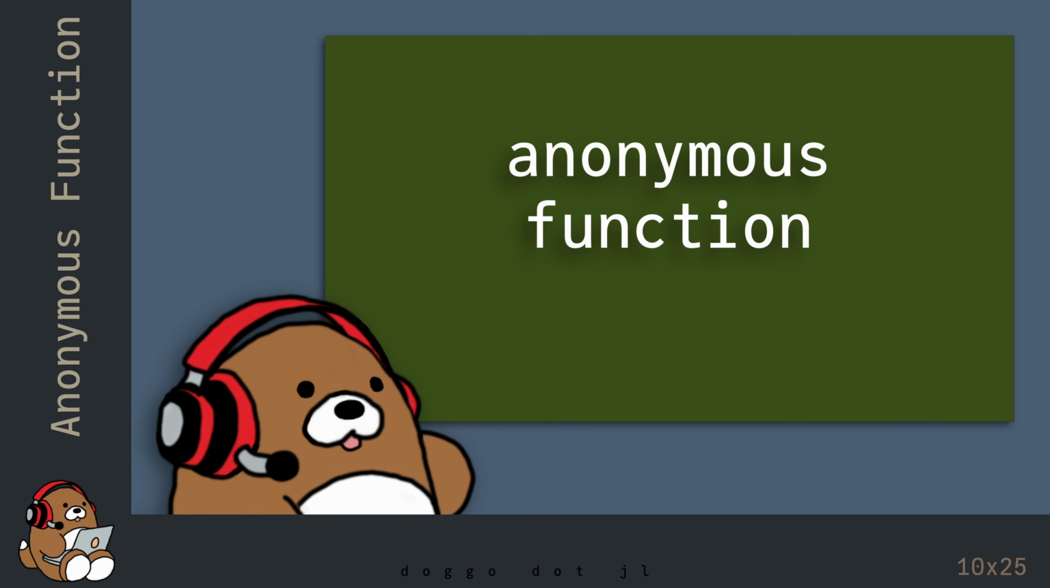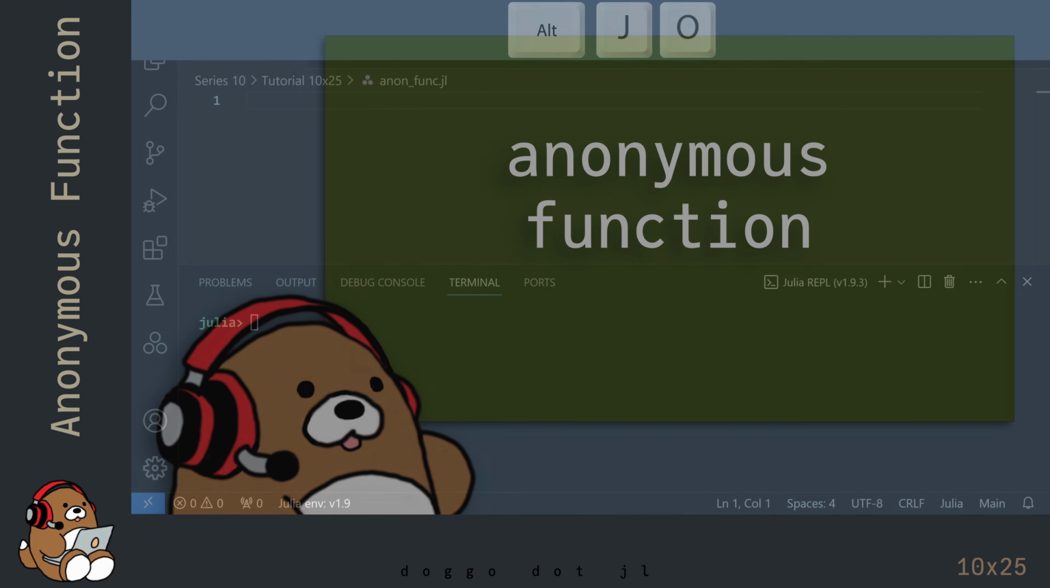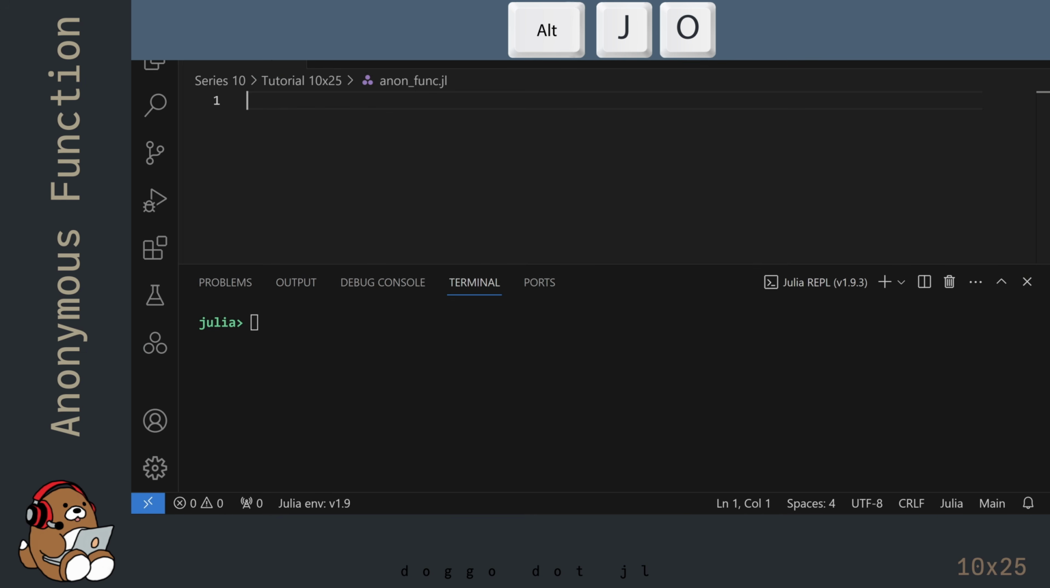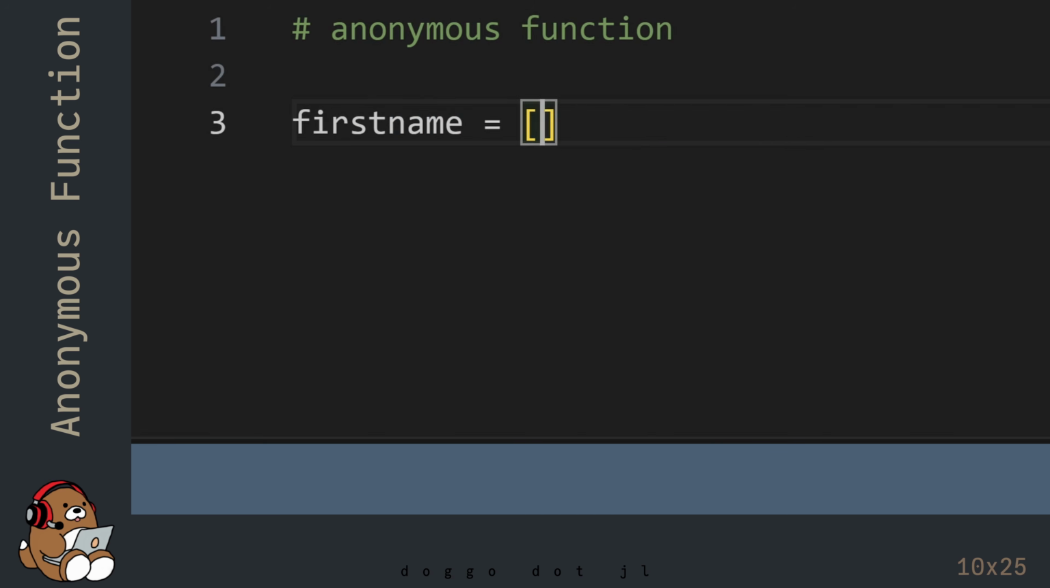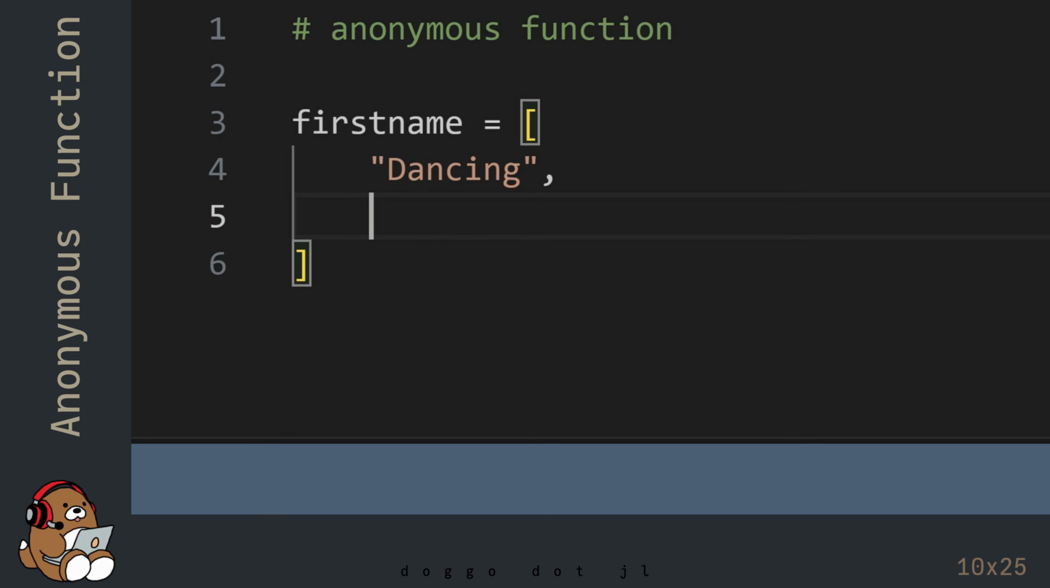Let's take a look at an example. I'm in VS Code and I've already created a new .jl file. I've also launched the Julia REPL by using Alt-J, then Alt-O. In addition, I've modified my user interface so that my REPL window takes up roughly half of my screen. Let's start by setting up a vector with 3 elements of type string.